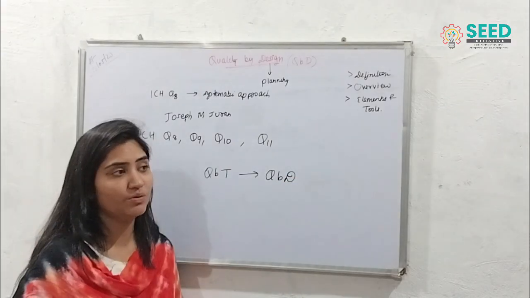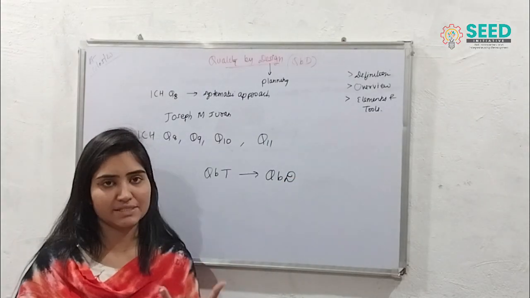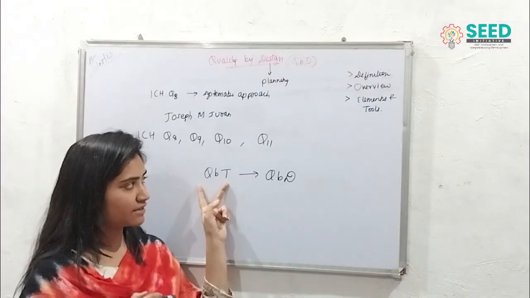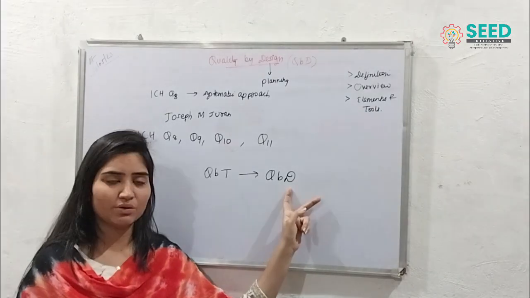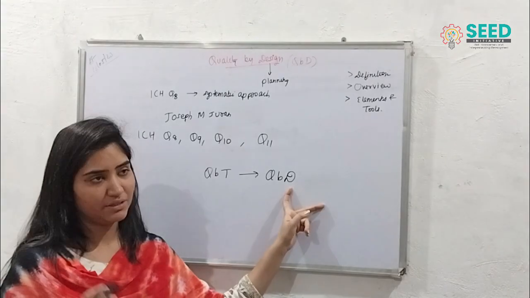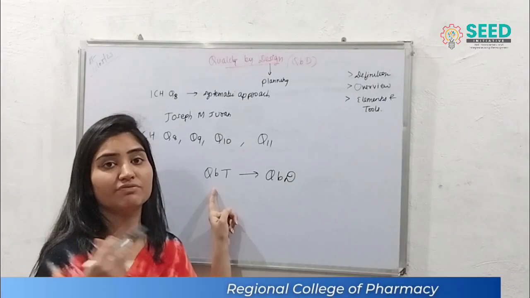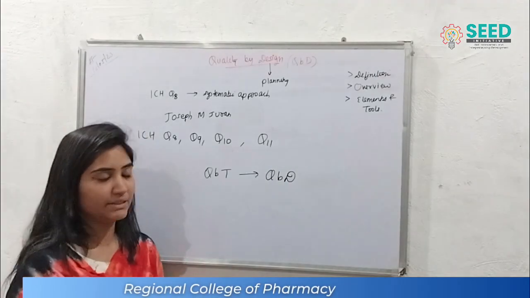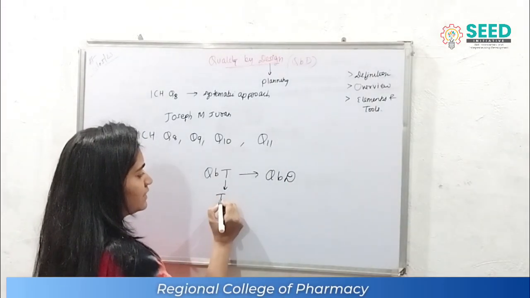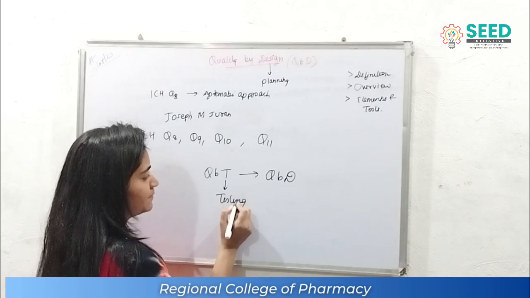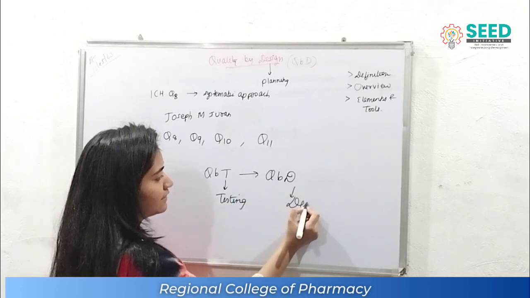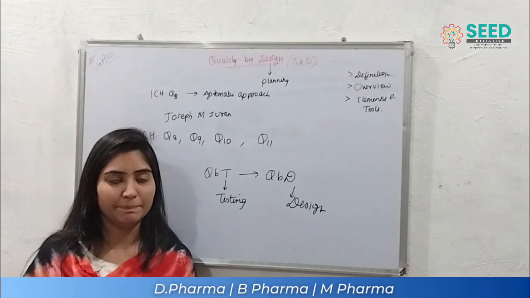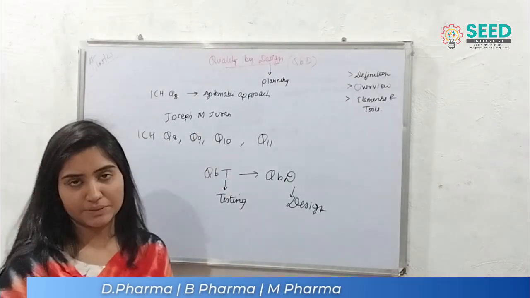Testing means we make a product, and now we have to test the qualities, whether it is working well or not. So QBT is converted into design. Why not design a product rather than testing on the finished product? Here T means the testing and D means the design. So this is the improvement that we are making according to this QBD program.